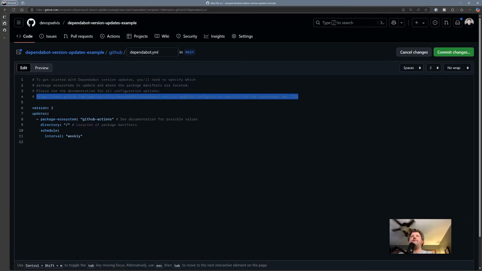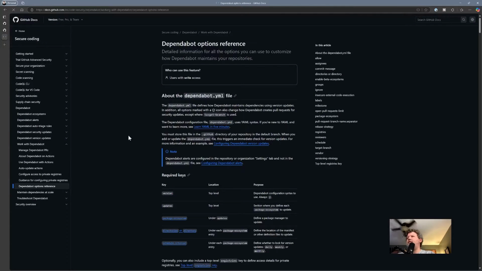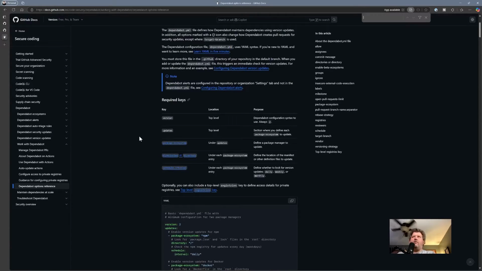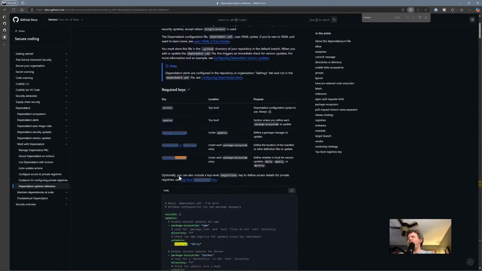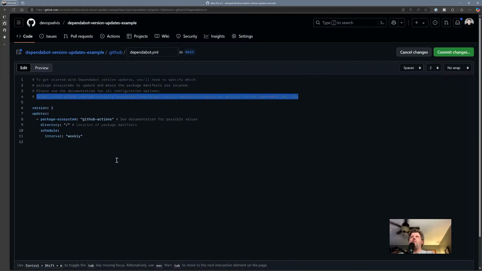Let's grab this and take a quick glance at the documentation. If we do a search for interval, daily, weekly, or monthly is how often you want it to check. So we're going to tell it to check daily. And my hope is as soon as we commit this file, it's going to go do a check. Now, how long is that going to take? I'm not sure, but we'll find out.